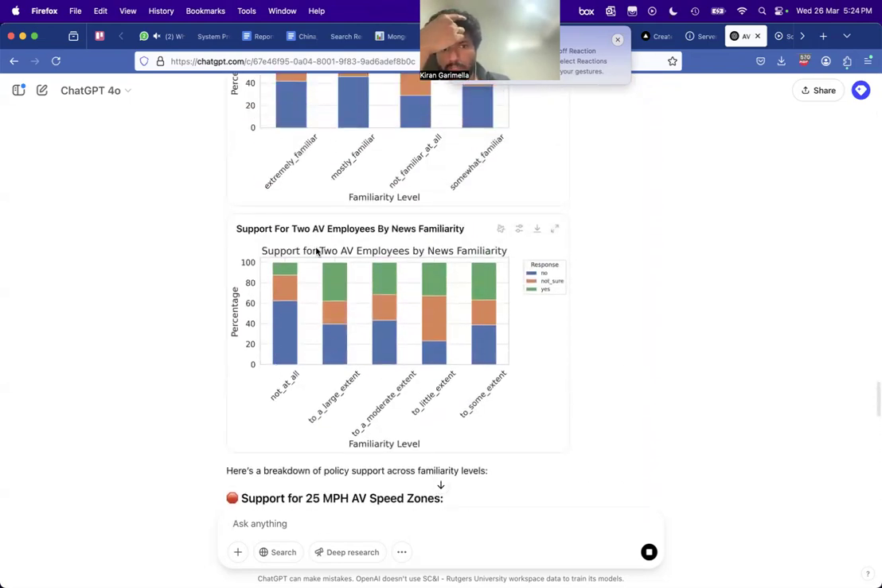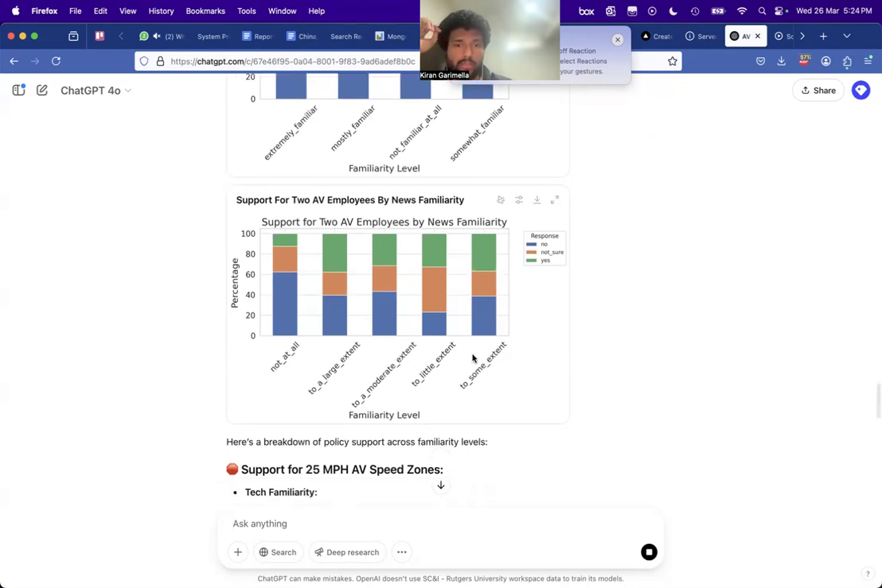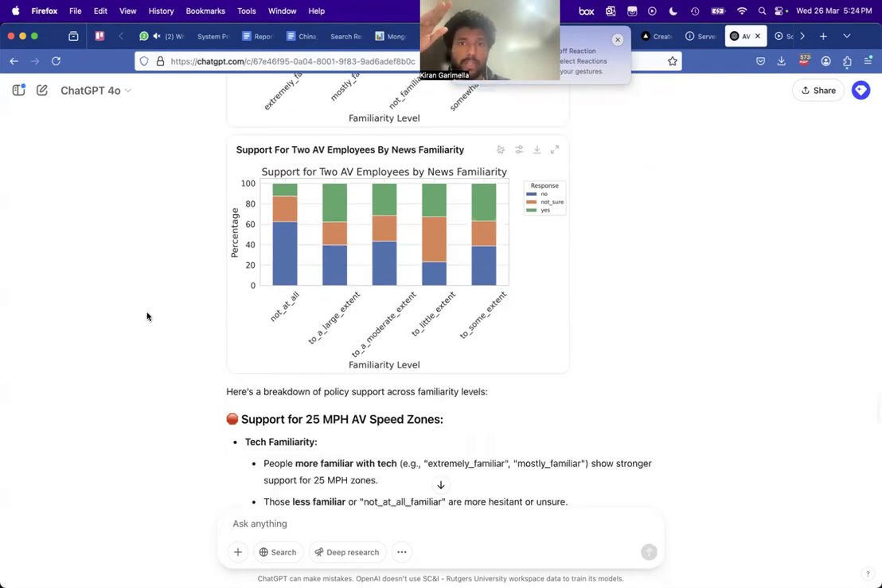But already, you can see some of these are really good. So, for instance, if you have no familiarity with news, then your support for AV employees is very low. You would say I would not support them. But if you, to a large extent, have them, then your support goes from like 10% to 40% or something like that. That's a super significant jump.